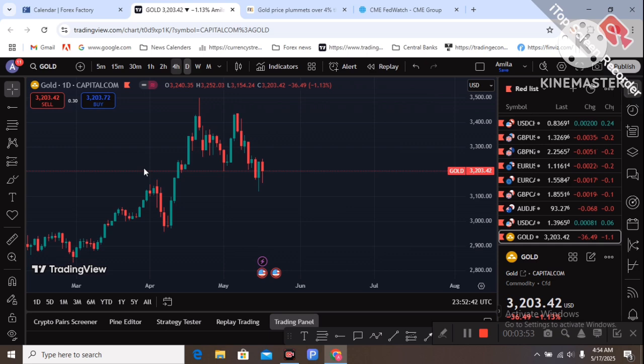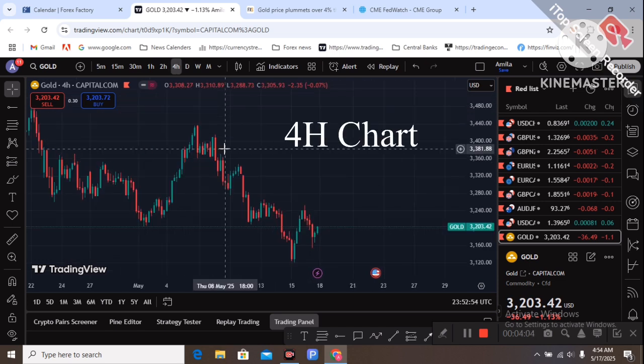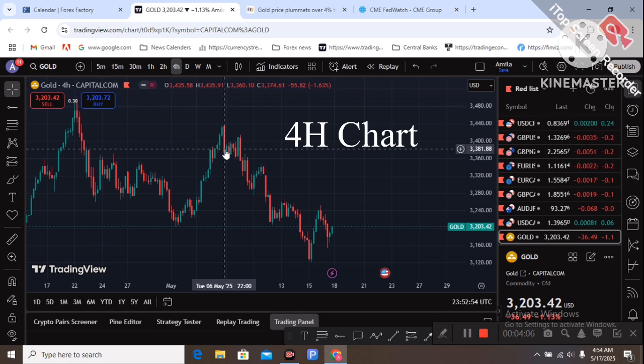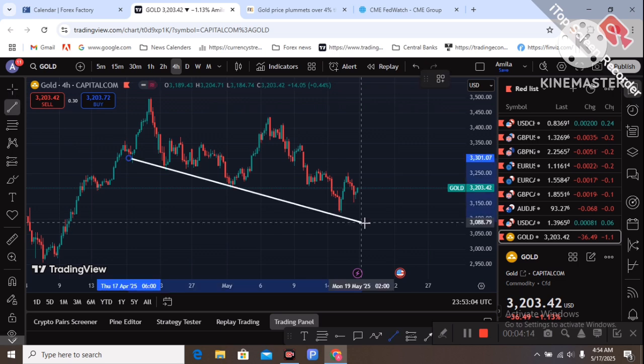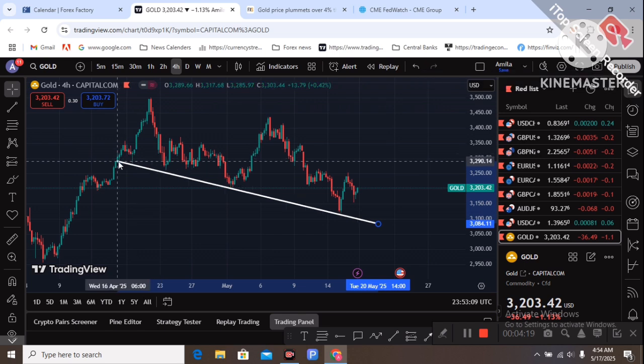What are the technically important zones? I'm going to the 4-hour chart. On the 4-hour chart I am seeing an interesting trend line below. This trend line is important technically. You can see price last week pushed up from this trend line, dropped to this trend line, and again pushed from this trend line.